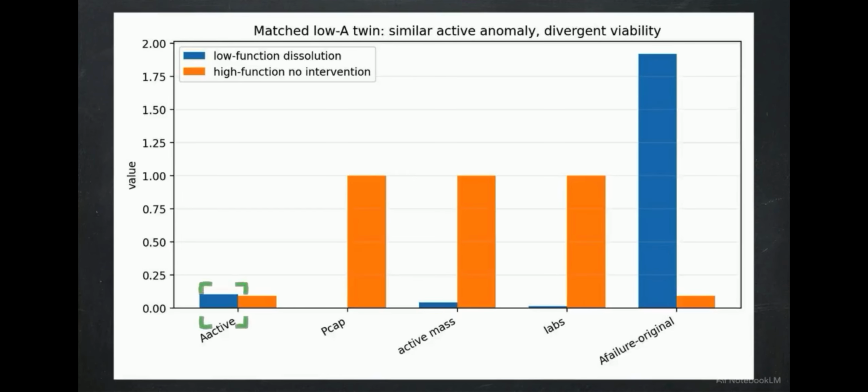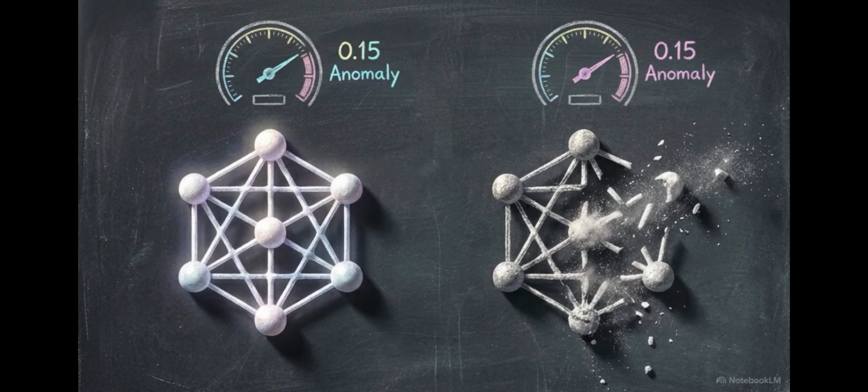The two far left bars show distinct network states with identical active anomaly signals. Yet their functional capacities, the center bars, are violently different. One operates perfectly, the other is dead, confirmed by the rightmost failure original disparity. This is a matched twin. It occurs when two conflicting network realities produce the exact same active monitoring signal, yet possess completely opposing viability.